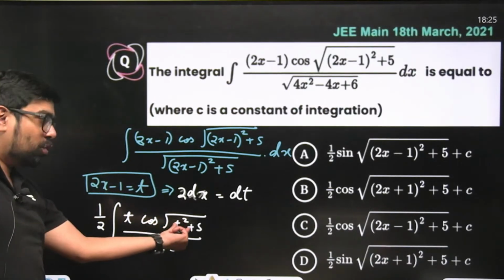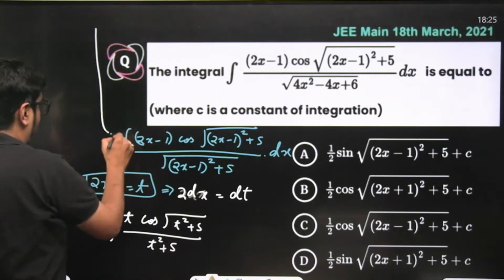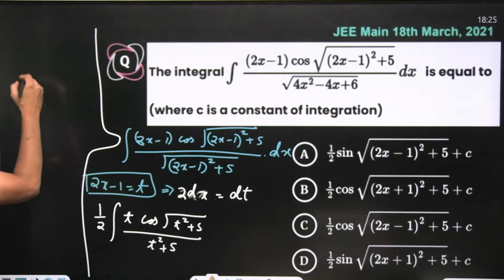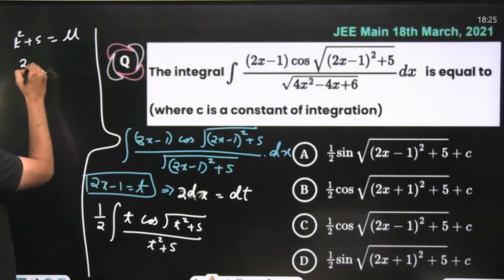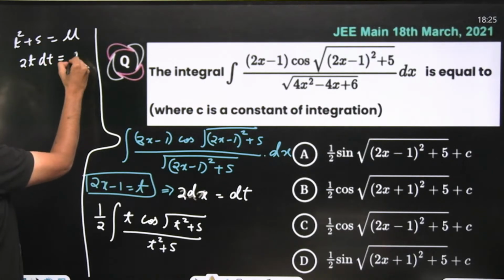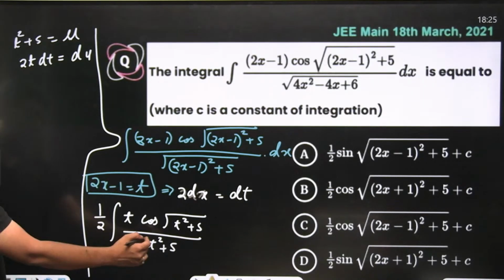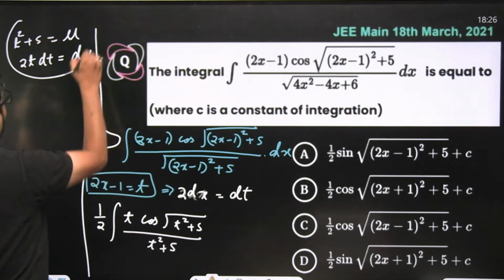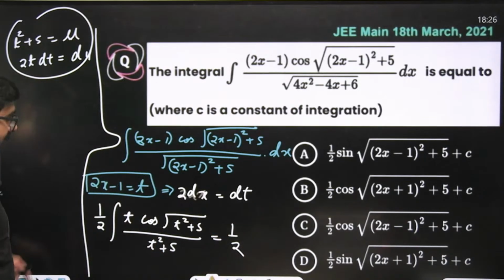t square plus 5 itself you'll have to substitute. So where will I substitute? Substitute t square plus 5 equal to some u. So your 2t dt will be equal to du. Correct? Now what will your problem become? This entire thing, 1 by 2, 2t dt. Achha, 1 by 4 it will become.